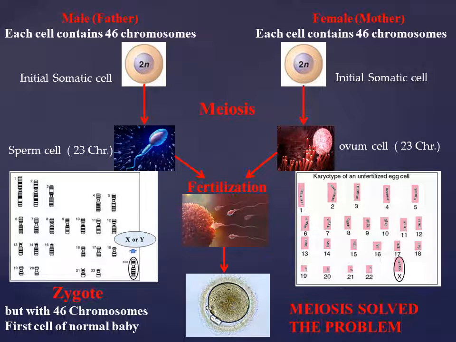Then we can conclude meiosis solved the problem.